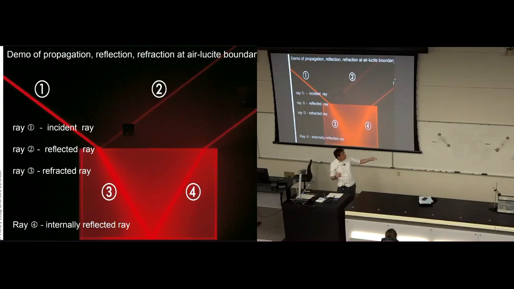Light ray number two is obeying the law of reflection. The angle of light ray number two with respect to the normal equals the angle of light ray number one with respect to the normal. So these two rays obey the law of reflection. Theta I equals theta R.